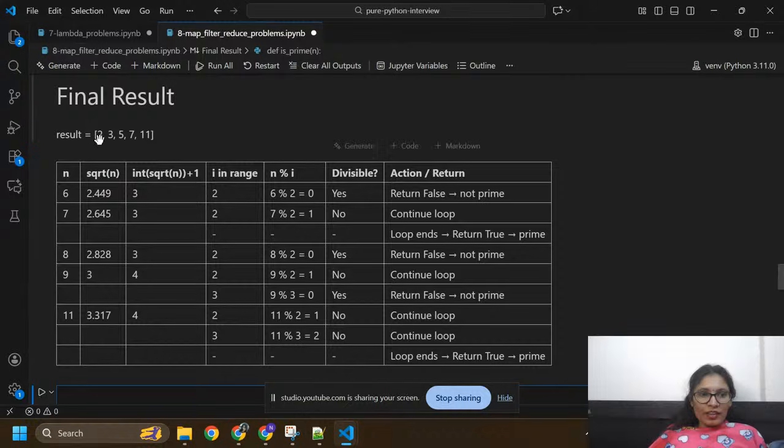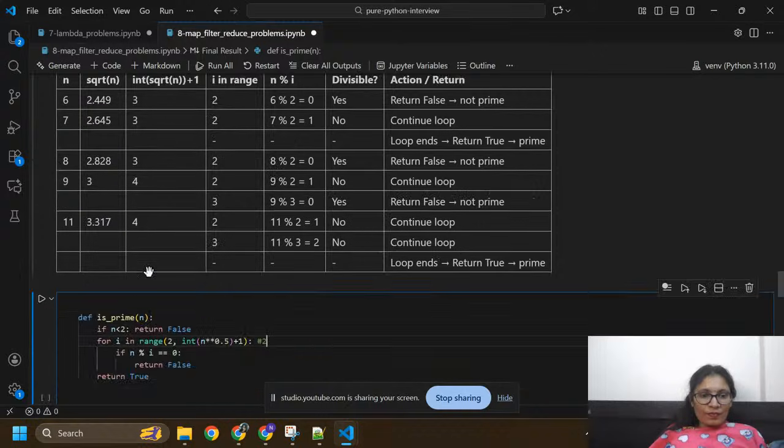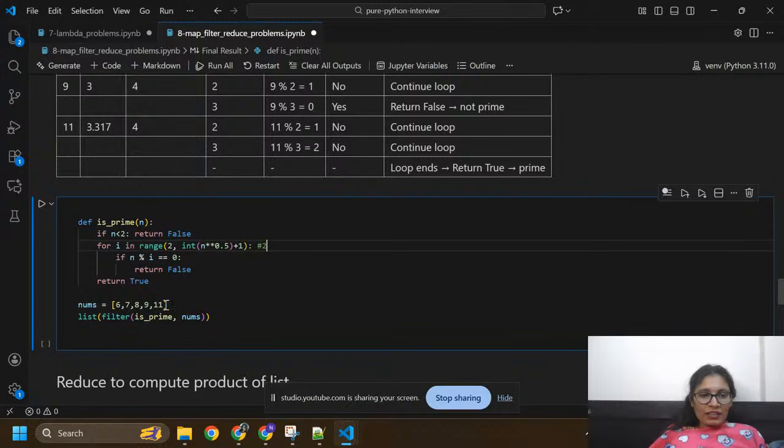Here n equals 2, so it will give you the square root of 2 as this. The square root of 3 is this one, the square root of 5 is this one. So these are the square roots of n. Sorry, these are the n values: n equals 6, 7, 8, 9, 11. These are the n's.